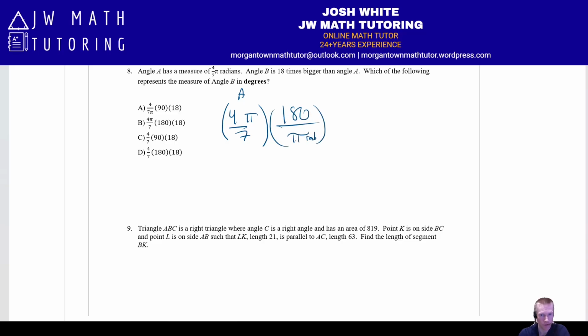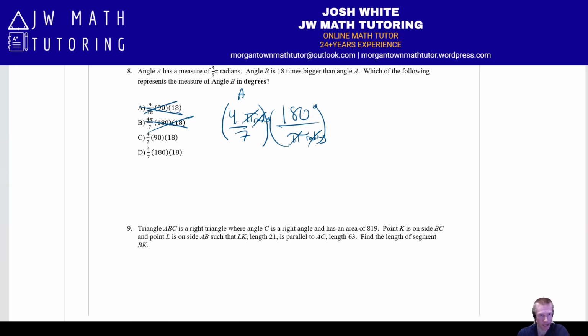Okay, or basically this would be pi radians. This really has radians up here, and then this is degrees. So the radians cancel out, and notice the pi's also cancel out as well. So right off the bat, answers A and B are wrong because they have a pi in them, and our answer is not going to have a pi in it. So it's basically going to be C or D.